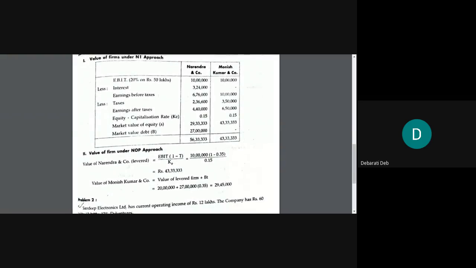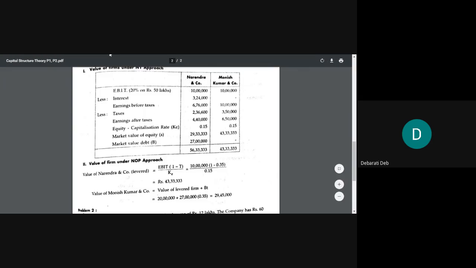Now from this you will have to deduct the taxes. The taxes will be calculated at the rate of 35%. In the question, the corporate tax rate is 35%. So calculate taxes, 35% of 6,76,000 and 35% of 10 lakh. Calculate and then find out earnings after taxes.